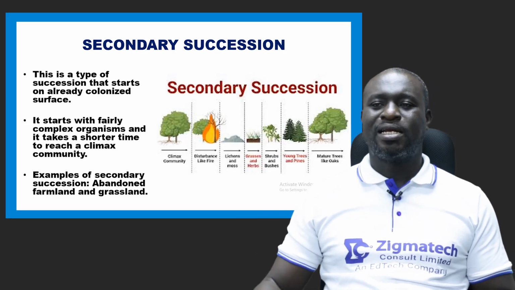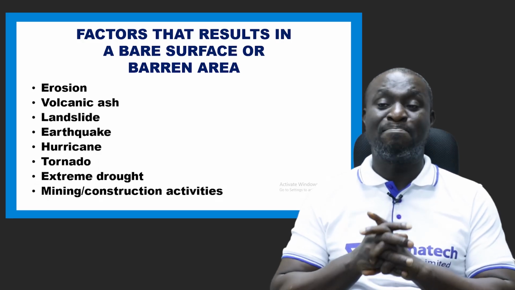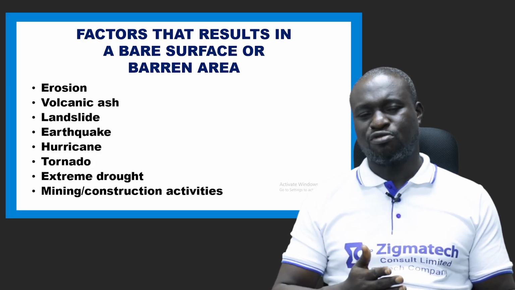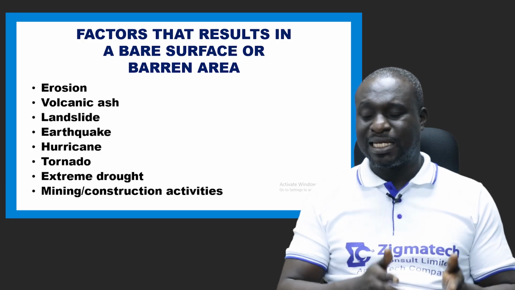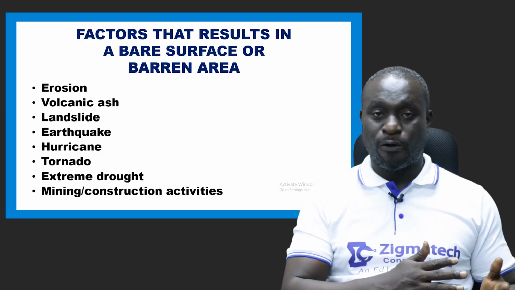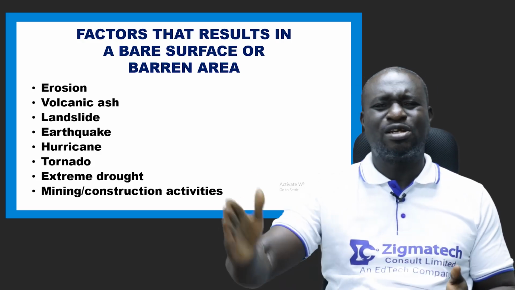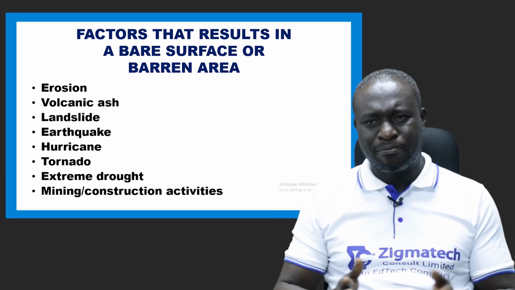Okay? Now, the next thing to note is factors that result in a bare surface. Now, remember we were just talking about secondary succession. We said that a secondary succession starts in a place that had vegetation before, all right? Now, what actually brings about the clearing of a particular place to become bare and barren or abandoned?